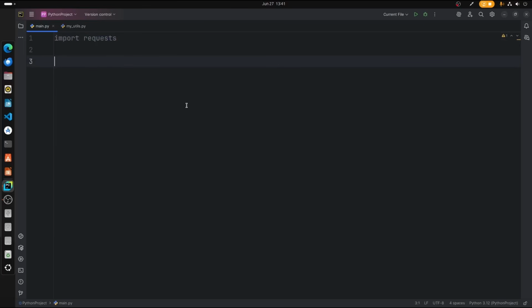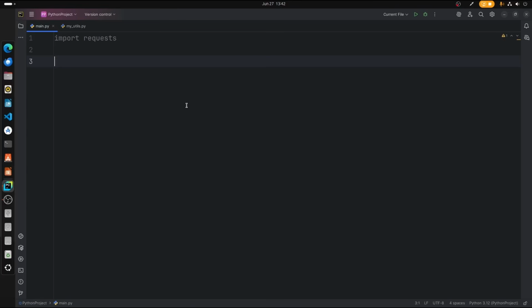Now the first thing we're going to do is make GET requests. So what is a GET request anyway? It's nothing but going to a URL and trying to fetch its status in our code. Alright, so let's do that.